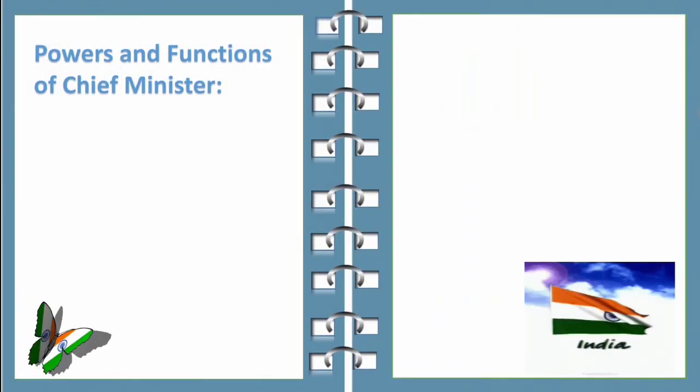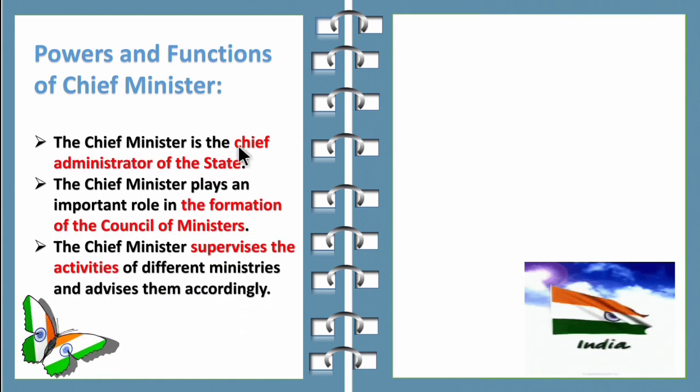Now, let's see about the powers and functions of the chief minister. The chief minister is the chief administrator of the state. The chief minister plays an important role in the formation of the council of ministers. So children, the chief minister is the administrator of the state and he forms his council of ministers for various departments such as health department, education department, forest department. So like that, he selects his ministers.